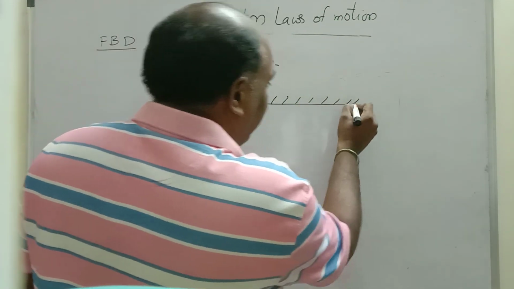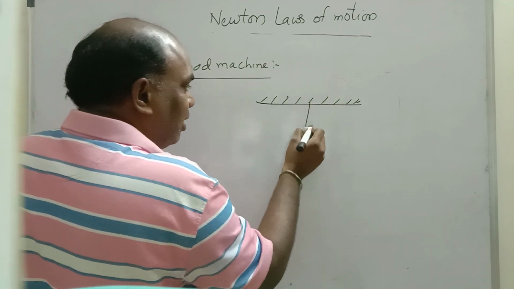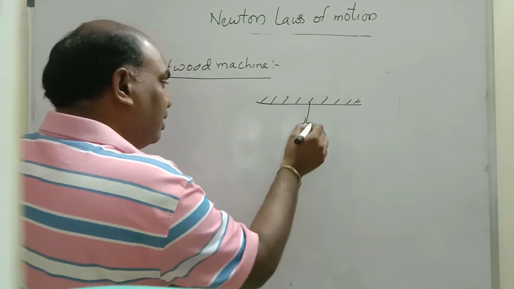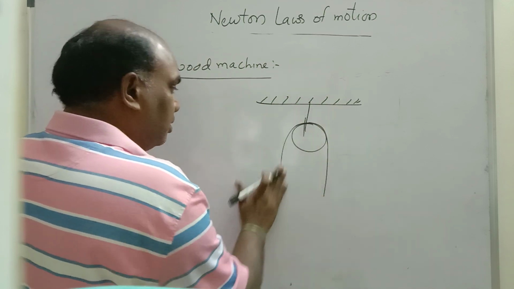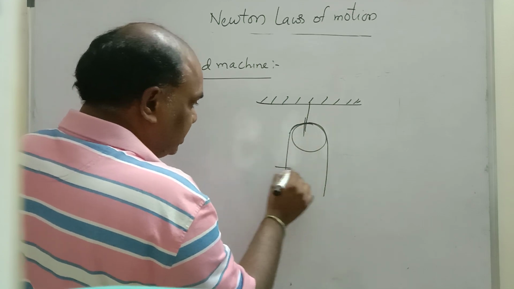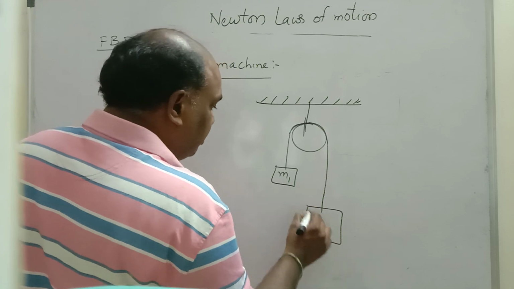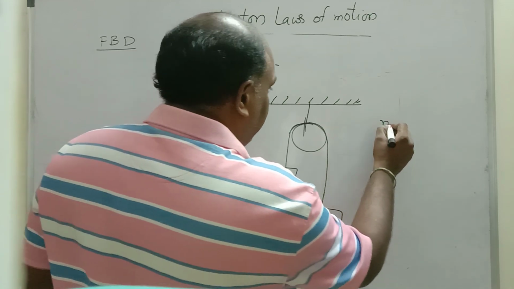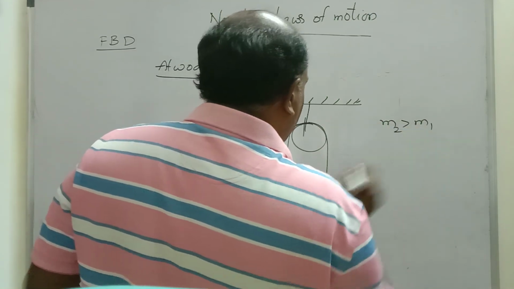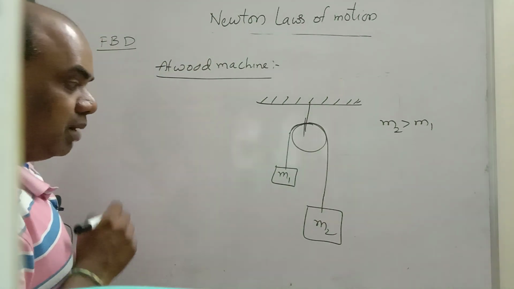First of all, imagine this is a ceiling. This is a fixed pulley, and this is a string. This is mass m1 and this is mass m2. Observe that m2 is greater than m1. Now, what are the forces acting on the bodies?